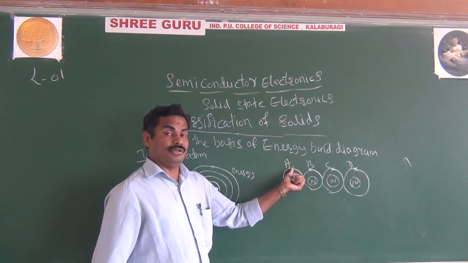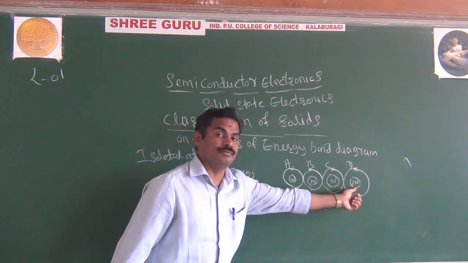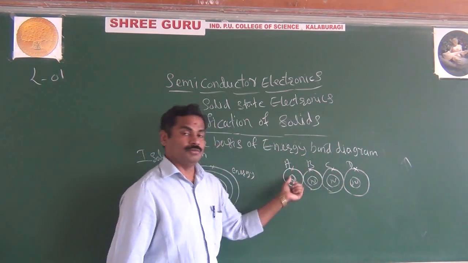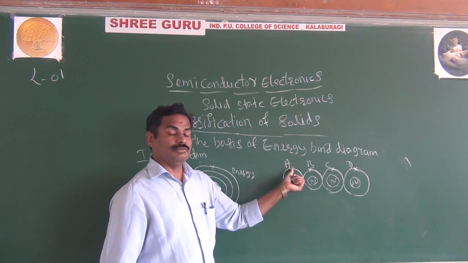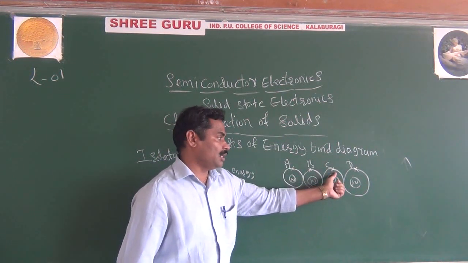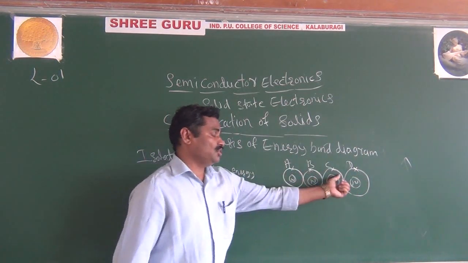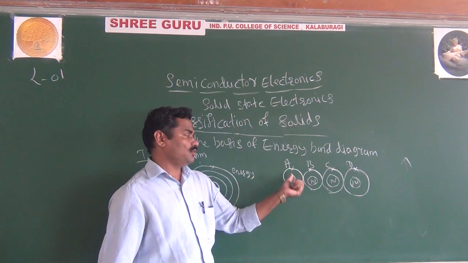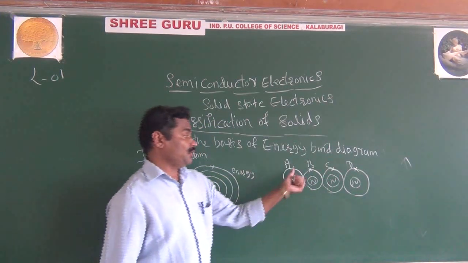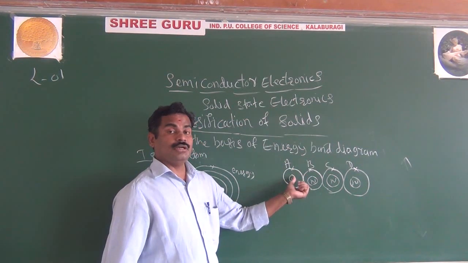It means this electron is not only having the effect of this nucleus, but also of this nucleus and this nucleus. So the electron energy is not the same for all atoms. The energy of the electron in A is not the same as the energy of the electron in B, or C, or D, because each is a different atom. Then the splitting of energy will take place.